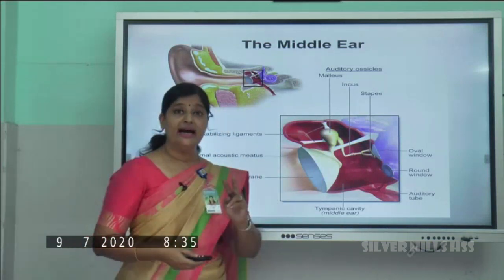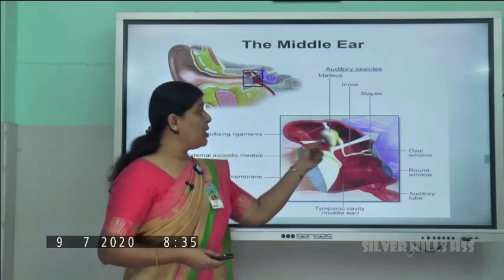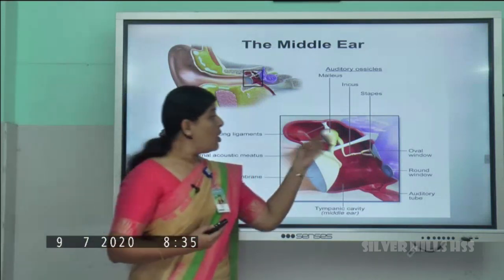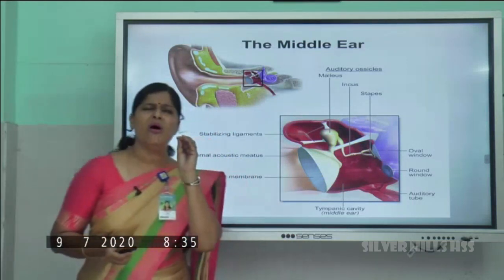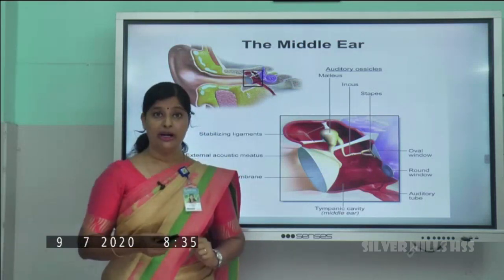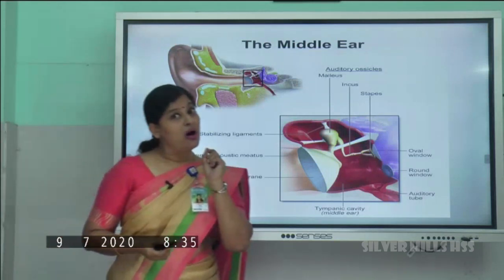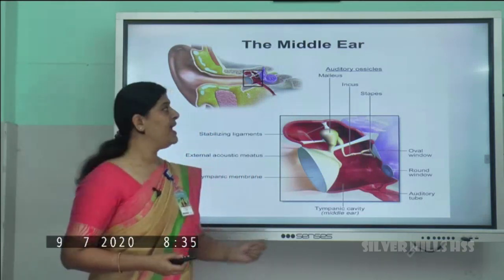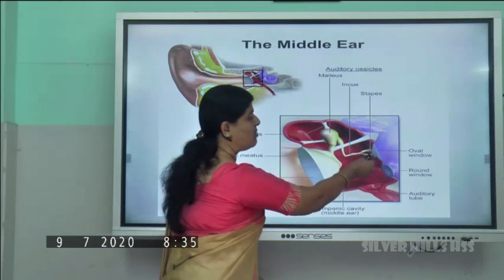The middle ear has two main parts. One is called auditory ossicles or ear ossicles. What is this auditory ossicles? It's made up of three small bones. You know which is the biggest bone in our body? We say that it's the thigh bone, isn't it? In the same way, the smallest bone in our body is situated inside our ear, and the name of that bone is stapes. You can see a small bone.